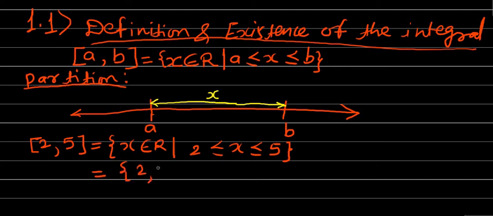Then the next member, we cannot say exactly, but it is of the type 2.0000000 and so on, then 0, 1 and so on.